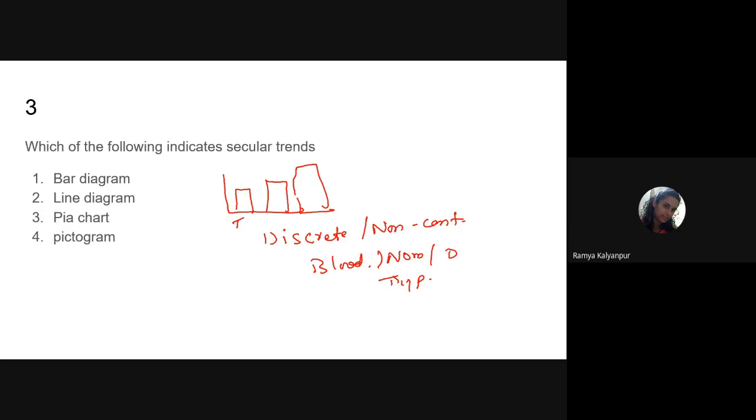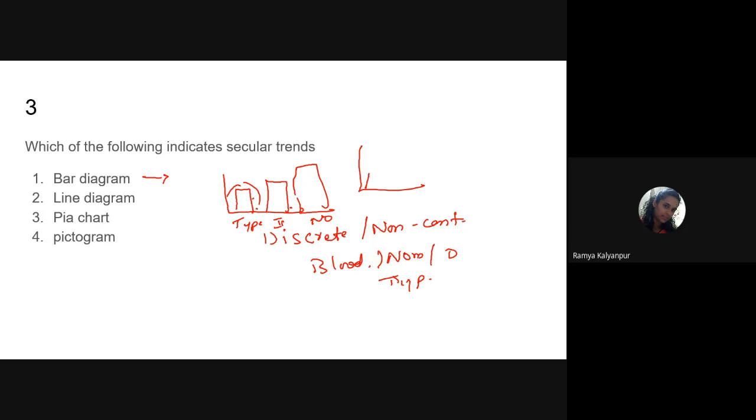Maybe this is type 1 diabetes, type 2 diabetes, and this is no diabetes. So it is any data which is discrete or nominal in nature. For such data we can use this bar diagram, and in between the bars there will be space.